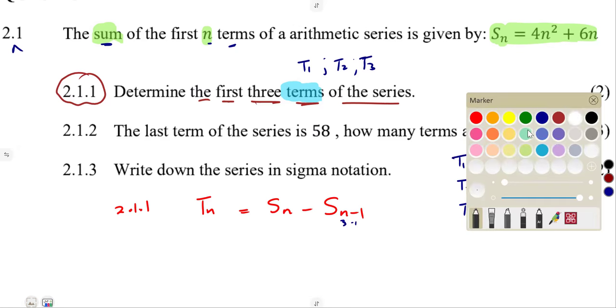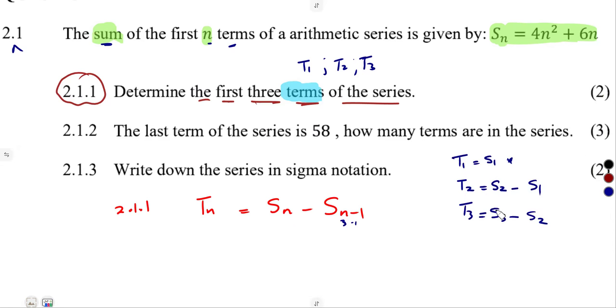But noticing that there are so many things to be calculated, we can simply evaluate the Sn formula, the Tn formula. Also, if you check, there's something here about the last term of the series being 58. How many terms are in this? They're talking about the last term, so they also wanted you to have the Tn formula in terms of n at the end.